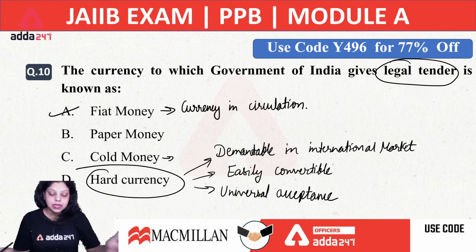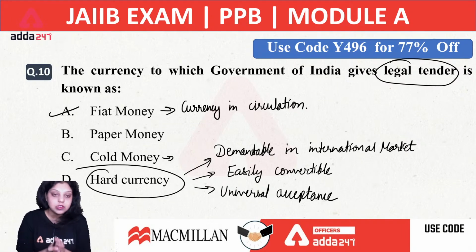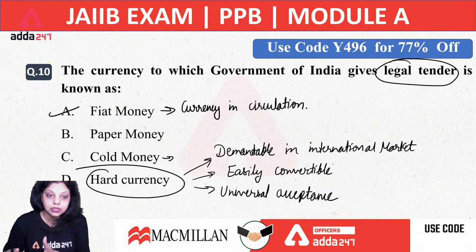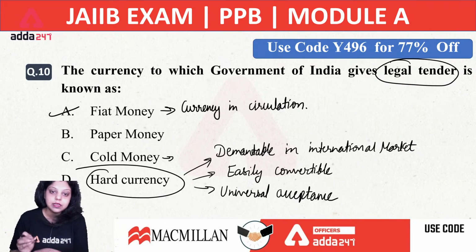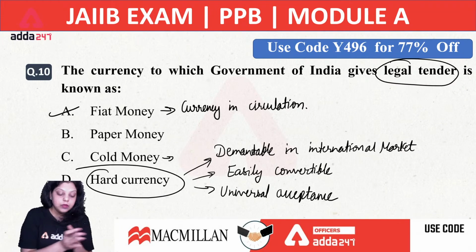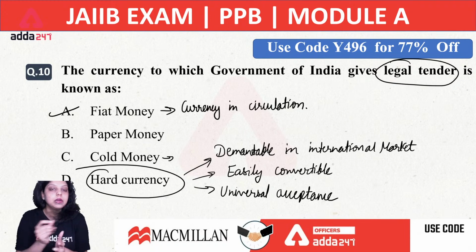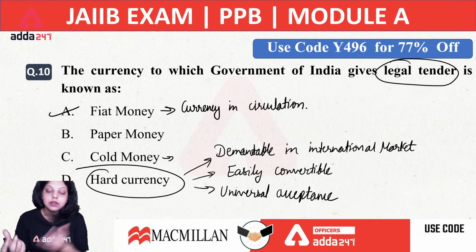So hard currency is the currency which is demandable in the international market. It means whenever we do foreign trade and exchange currencies with other countries, the highly demandable currency will be known as hard currency. Second, this currency is easily convertible. For example, the dollar is demandable in the international market and is easily convertible into any other currency. Next is universal acceptability. No country refuses to accept dollars, because they all know they require dollars in their foreign reserves. If you do not have sufficient dollars, your imports will become costlier. That's why the dollar is universally acceptable.